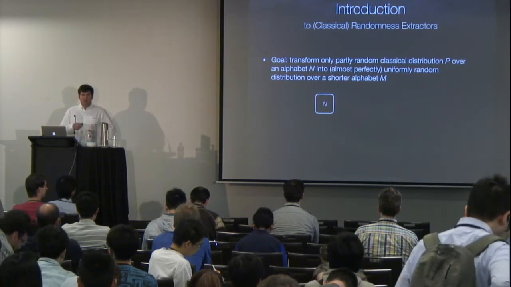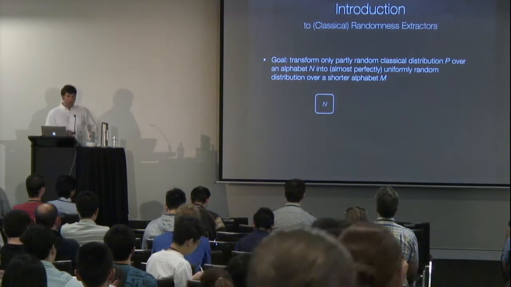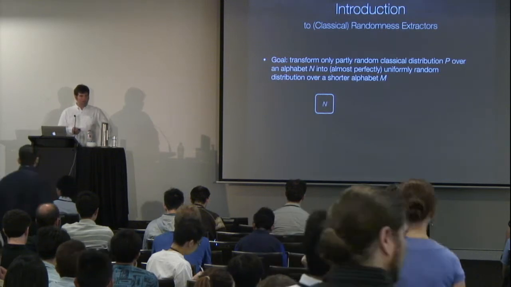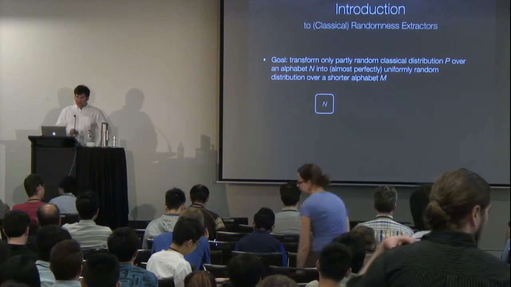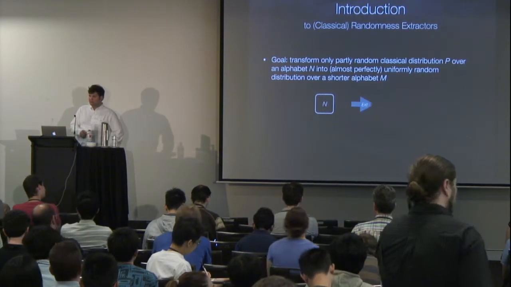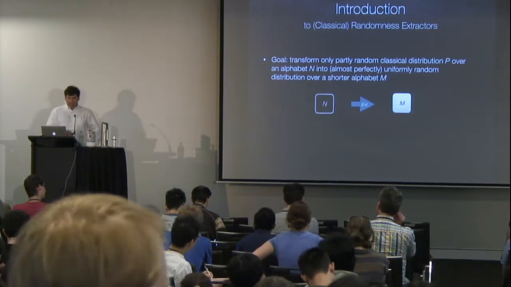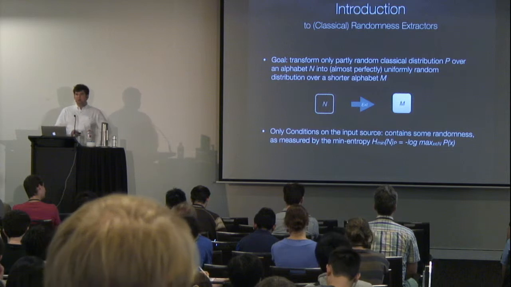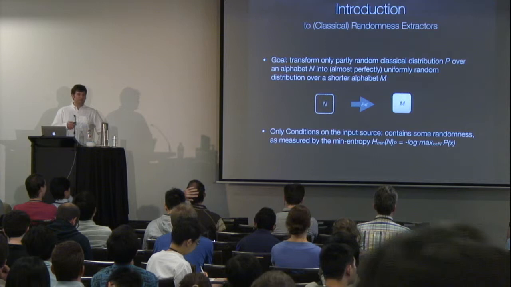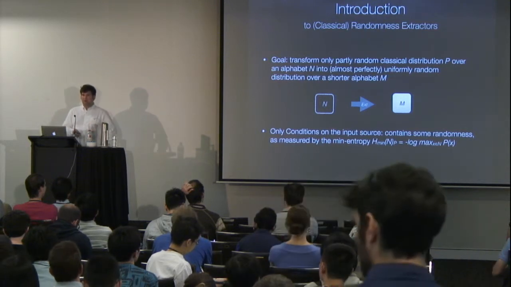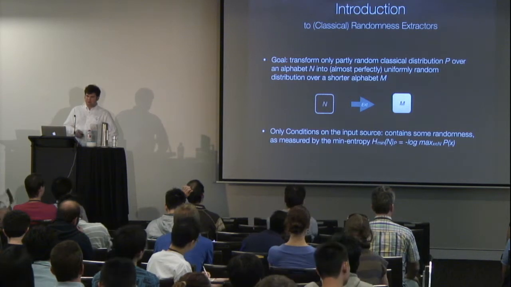The goal a randomness extractor helps us with is to take a partially random distribution P on a classical alphabet big N, and transform it into a perfectly uniform distribution on a smaller alphabet big M. The only condition we put on the input distribution is that it contains some randomness as measured by the min-entropy, which is just minus the logarithm of the maximal entry of the probability distribution.